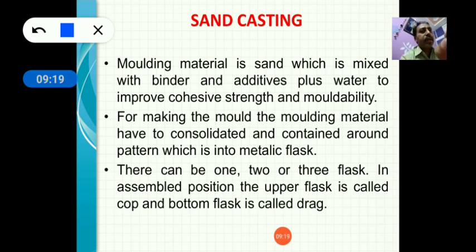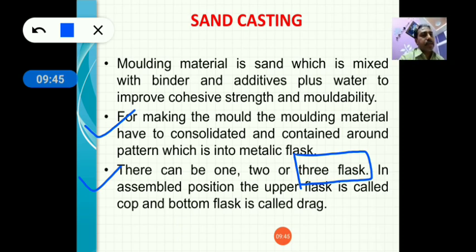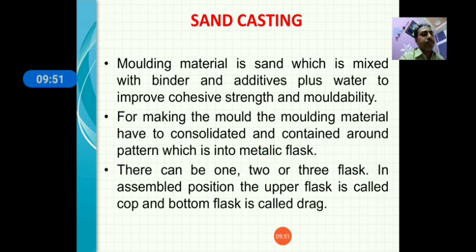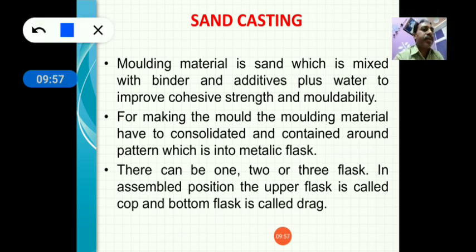For making the mold, the molding material has to be consolidated and contained around the pattern, which is inside the metallic flask. There can be 1, 2 or 3 flasks. If your product is very small, then 2 flasks are required, but if your product is very large, then 3 flasks are required. Generally 2 flasks are utilized to finish the product. In assembled position, the upper flask is called cope and the bottom flask is called drag.